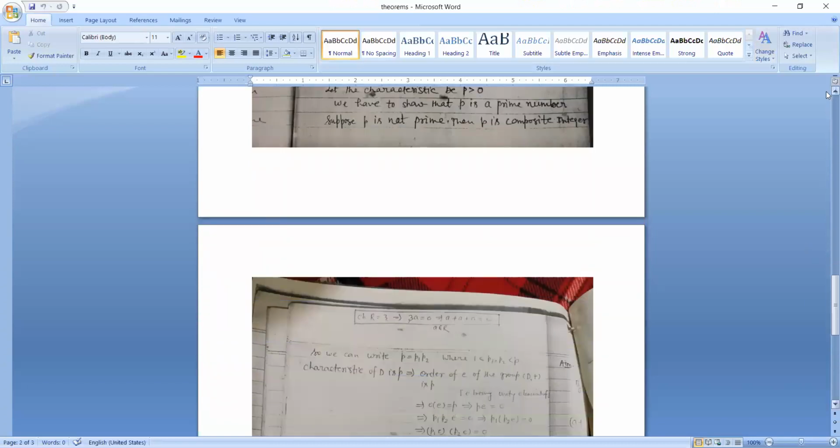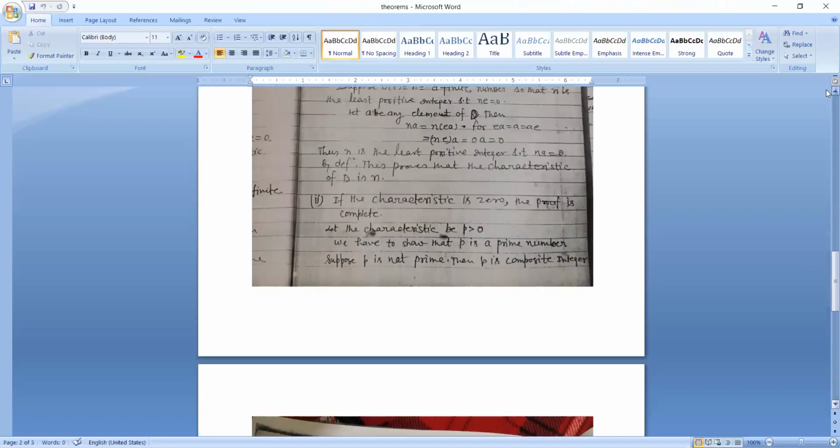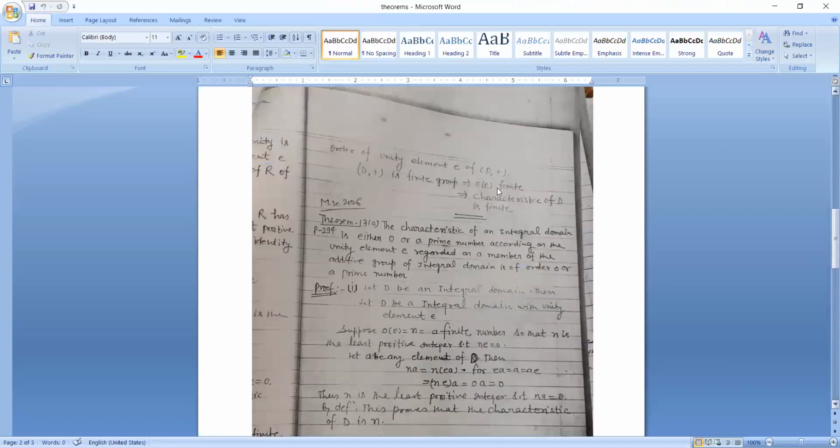Now the next theorem: the characteristic of an integral domain is either 0 or a prime number according as the unit element E, regarded as a member of the additive group of the integral domain, is of order 0 or a prime number.